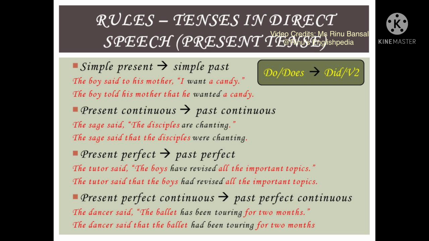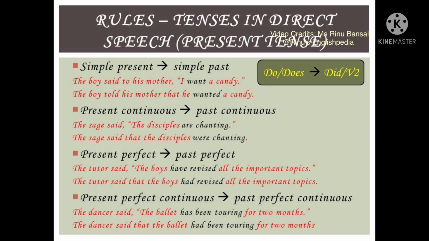For example, the sage said, "The disciples are chanting." This will convert into, the sage said that the disciples were chanting. Are chanting is the present continuous form. It will convert into were chanting.